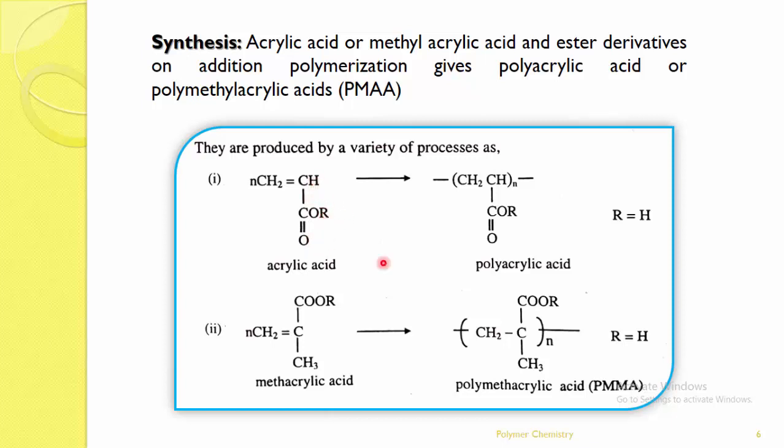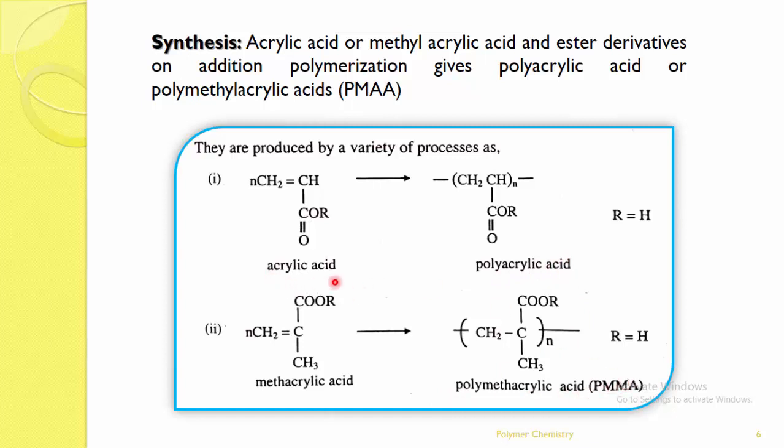But here H is there, here CH3 is there. Means instead of taking the acrylic acid, here you can take the methacrylic acid. You can take any type of acid, whether it is acrylic acid or methacrylic acid, on polymerization. Which polymerization? Addition polymerization. It gives the polyacrylic acid or polymethacrylic acid.